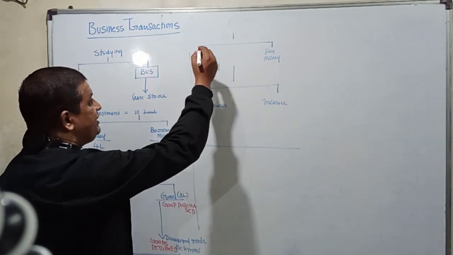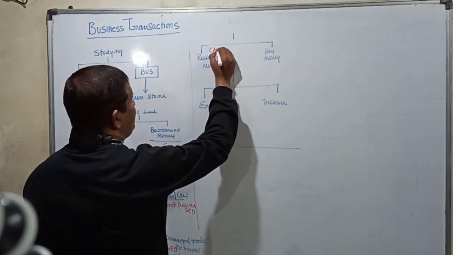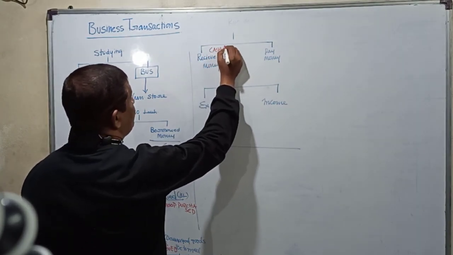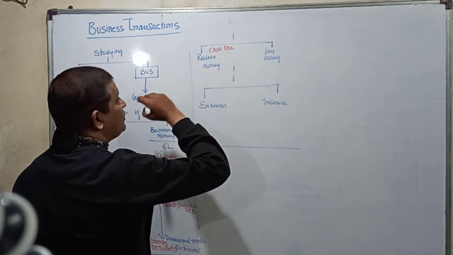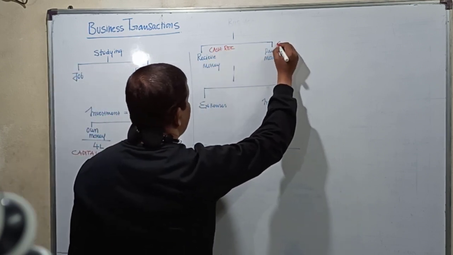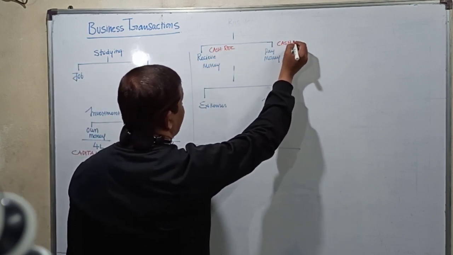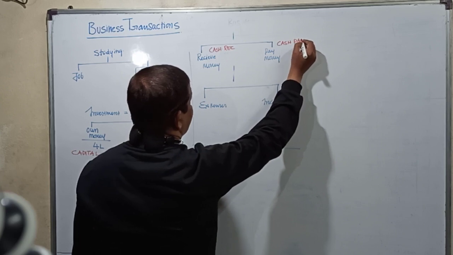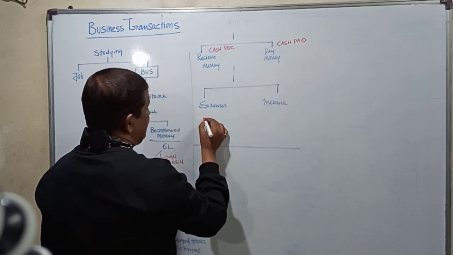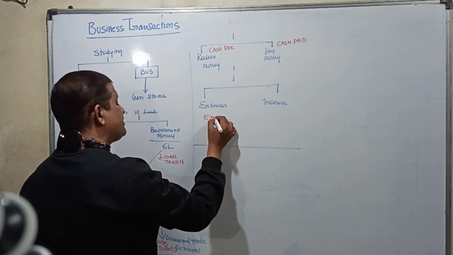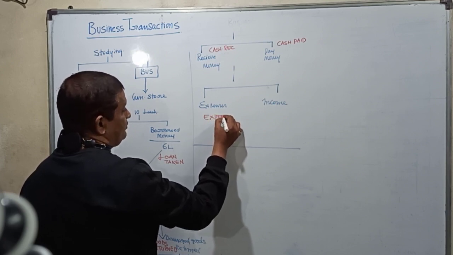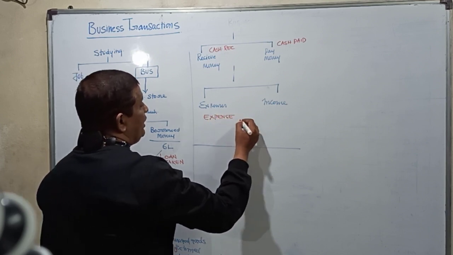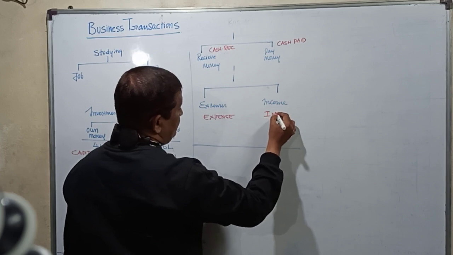Money received, so this is cash received. I paid money, so this is cash paid. Expenses, so these are expense. Income, this is income.